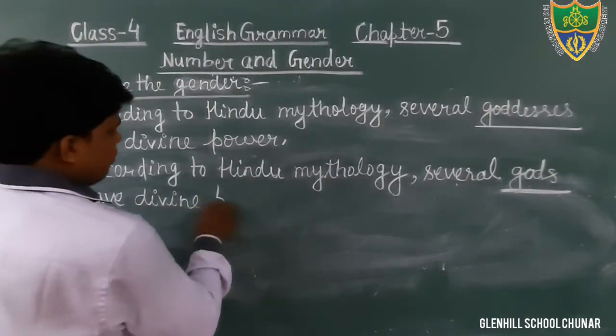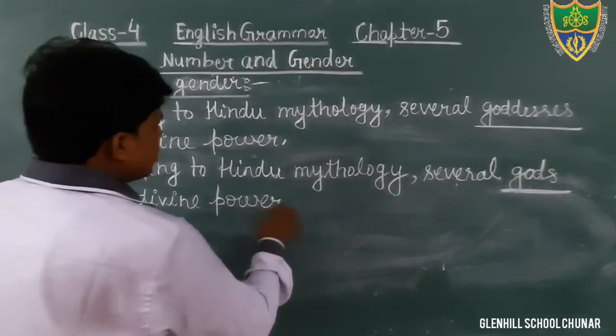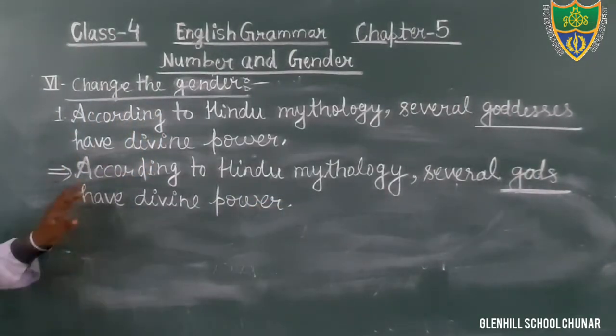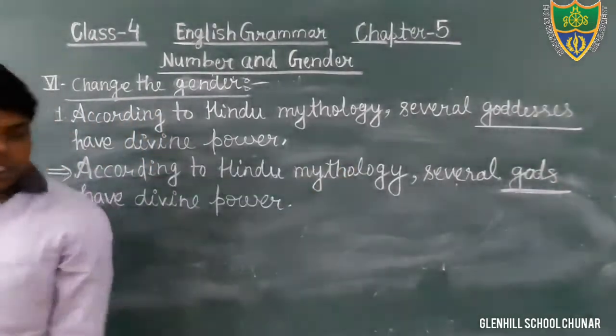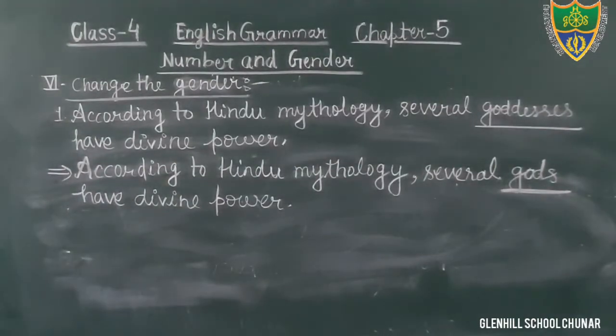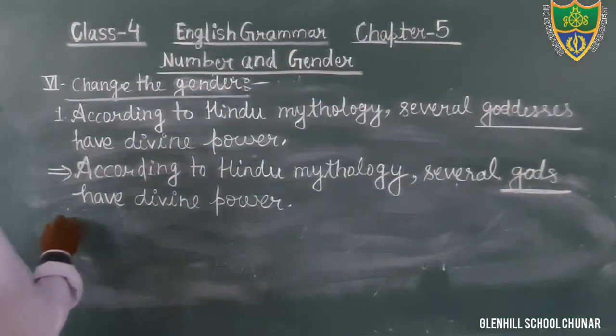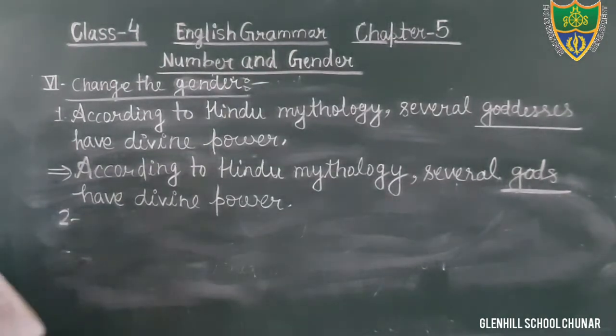Have divine power. Okay, students. So correct sentence will be, according to the Hindu mythology, several gods have divine power. You will change the word goddess. At the place of goddess, you will write the word gods. Okay, students. So I hope that you all have understood the things. Come to the next question. What is the next question?